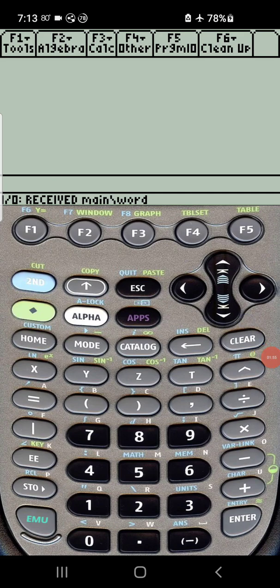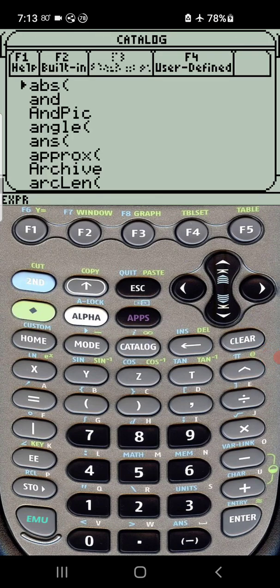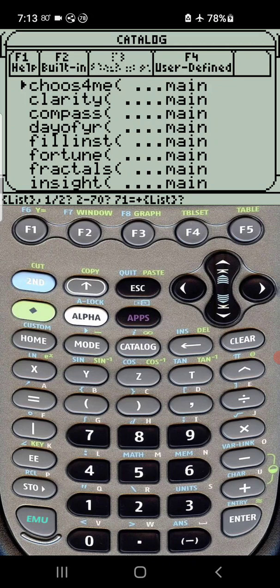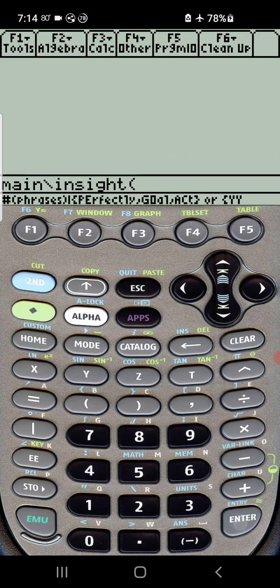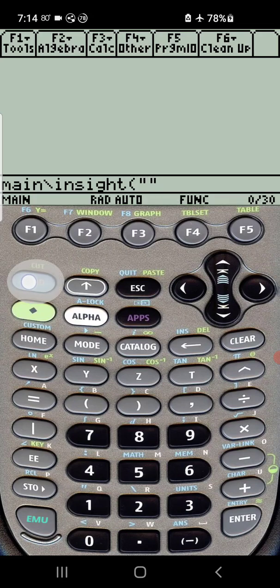Once we've received everything, we're going to go ahead and practice by going to Catalog, F4, and the first thing we're going to do is the most important one, Insight. If you read this right here, it says number of phrases, or you can put down a number, perfect legal act, or we can just do my favorite, and that's a string. And then we use quotation marks, so second, and this button down here, you only need 2 of them.